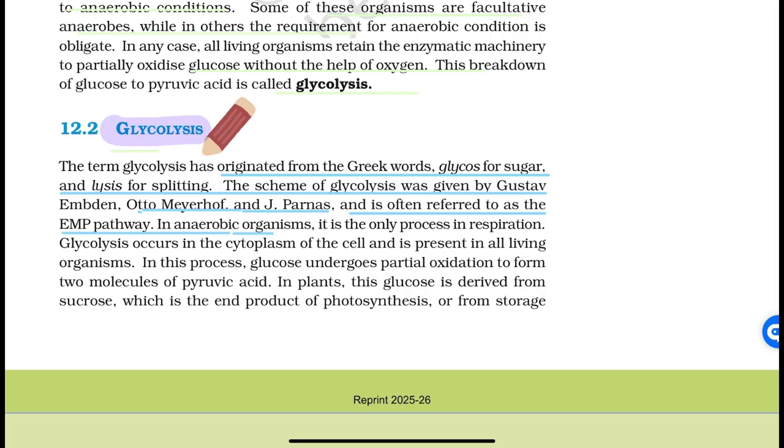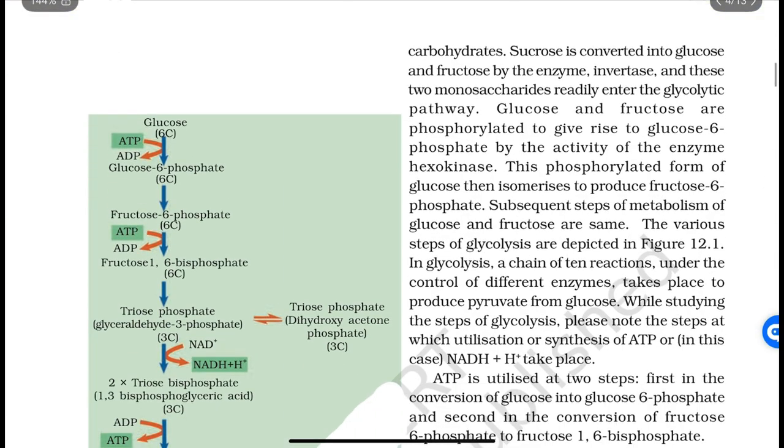In anaerobic organisms, it is the only process in respiration. Glycolysis occurs in the cytoplasm of the cell and is present in all living organisms. In this process, glucose undergoes partial oxidation to form two molecules of pyruvic acid. In plants, this glucose is derived from sucrose, which is the end product of photosynthesis, or from storage carbohydrate. Sucrose is converted into glucose and fructose by the enzyme invertase, and these two monosaccharides readily enter the glycolytic pathway.